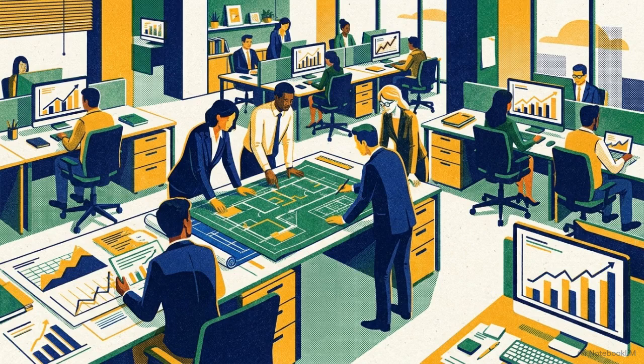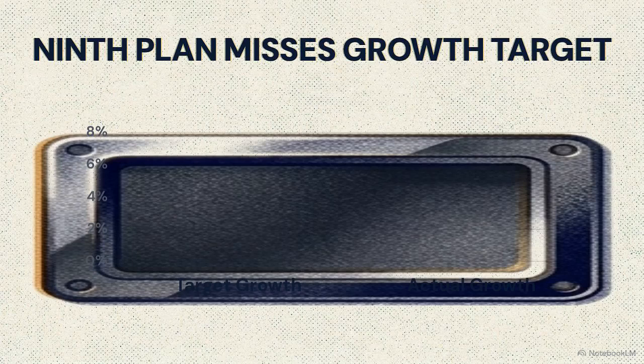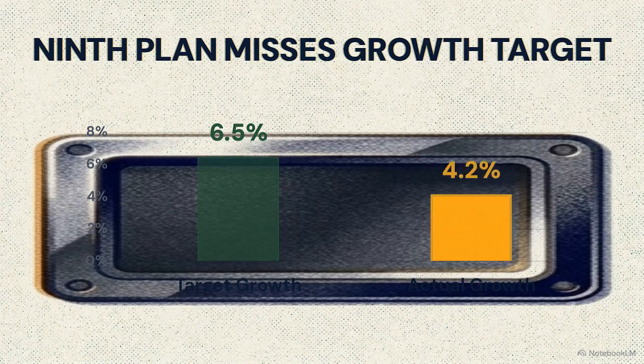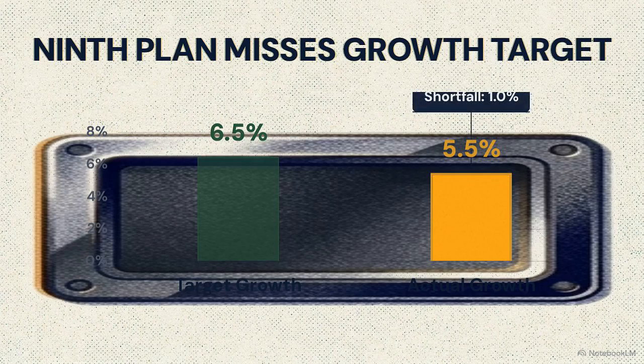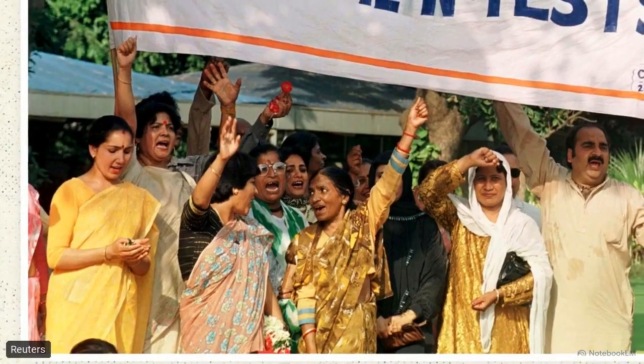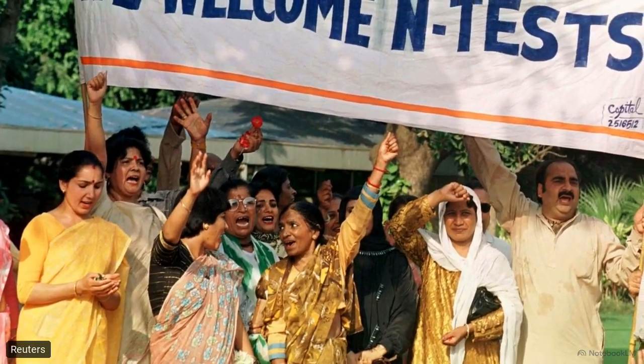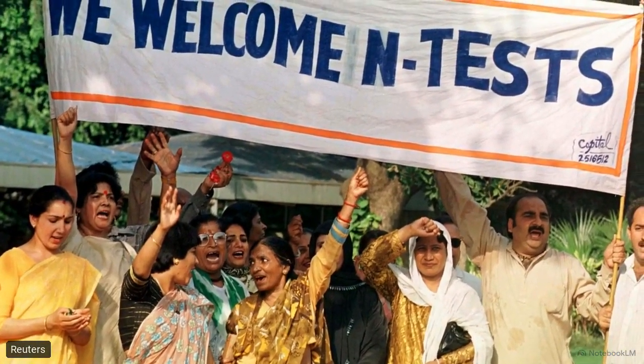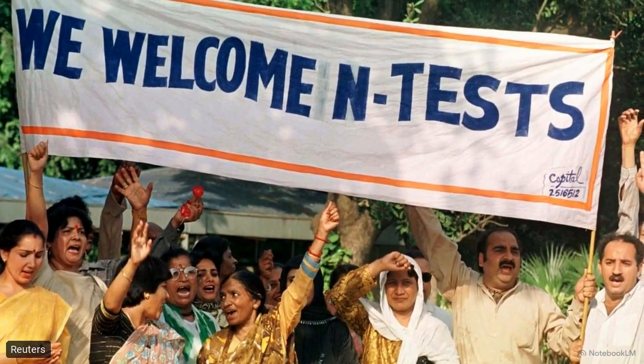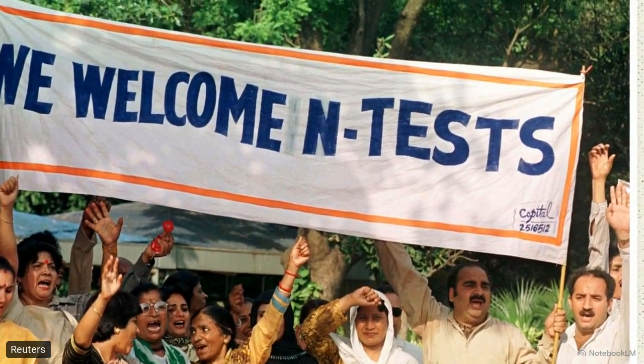The 1991 crisis ended the era of rigid state monopoly, refocusing the Planning Commission on private sector facilitation and human development. The 9th five-year plan, spanning 1997 to 2002, aimed for growth with social justice and equity. Despite its ambitions, actual growth fell short of the 6.5% target. Domestic planning was disrupted by major external shocks, specifically the Asian financial crisis and heavy international sanctions placed on India following the 1998 nuclear tests.